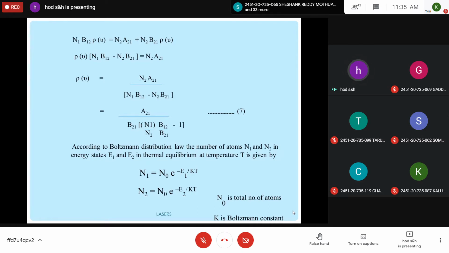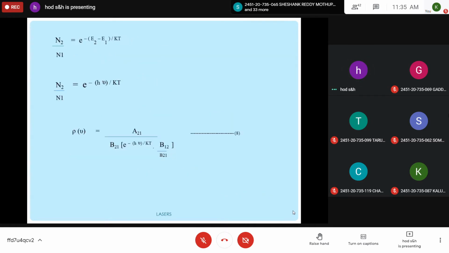So finally N2 by N1 is equal to e to the power of minus E2 minus E1 by kT. But E2 minus E1 is h nu, the difference between two energy states. Therefore, N2 by N1 is equal to e to the power of minus h nu by kT. If we reverse this one, then N1 by N2 is equal to e to the power of h nu by kT. Therefore, once you substitute in equation 7,